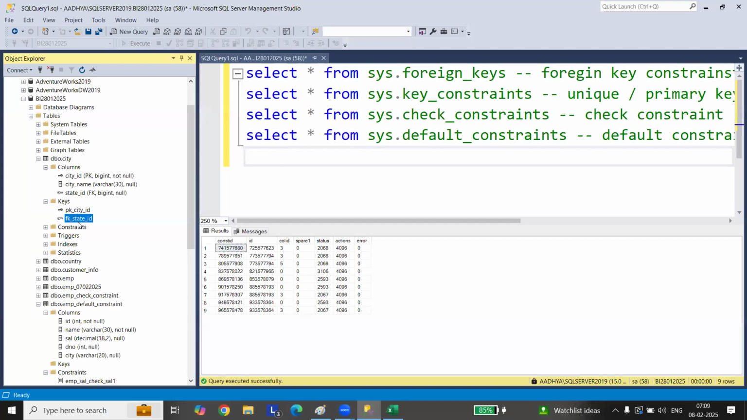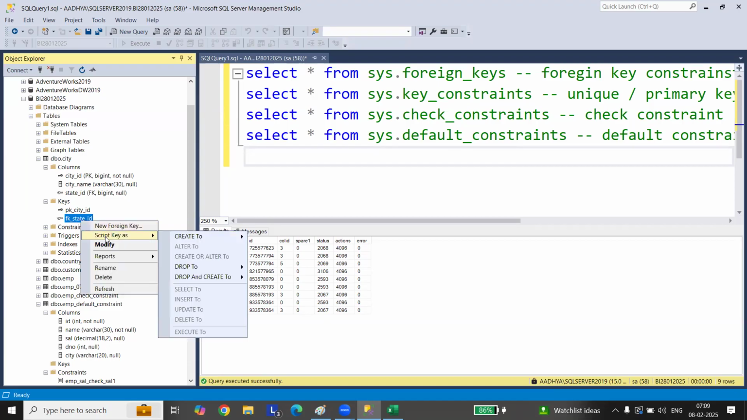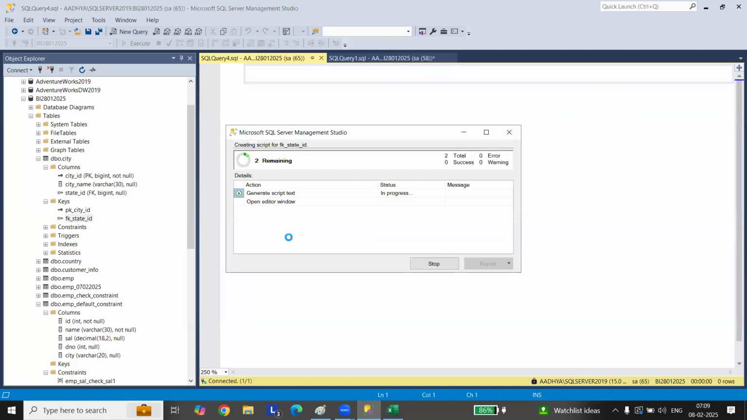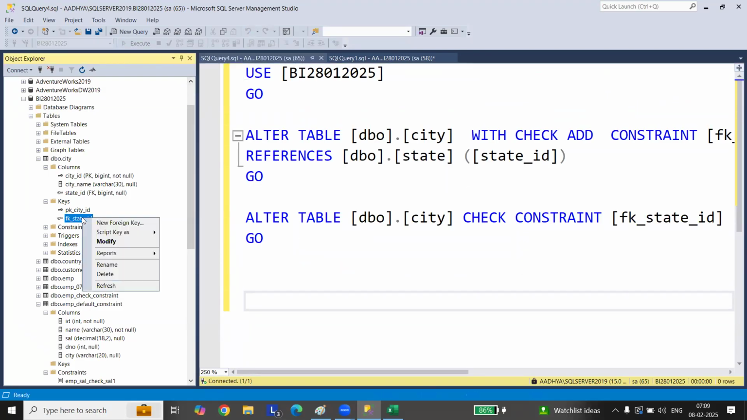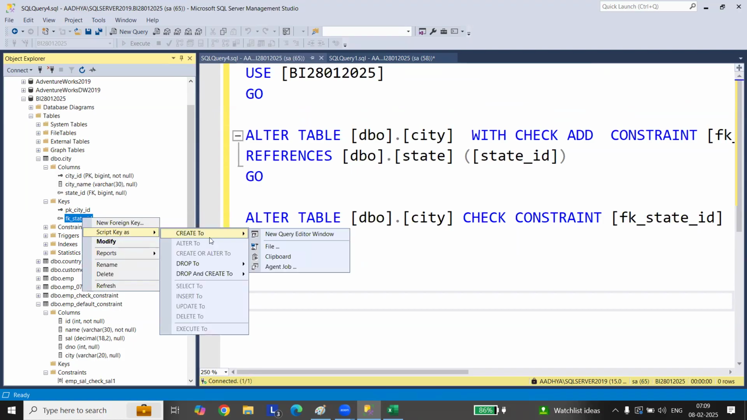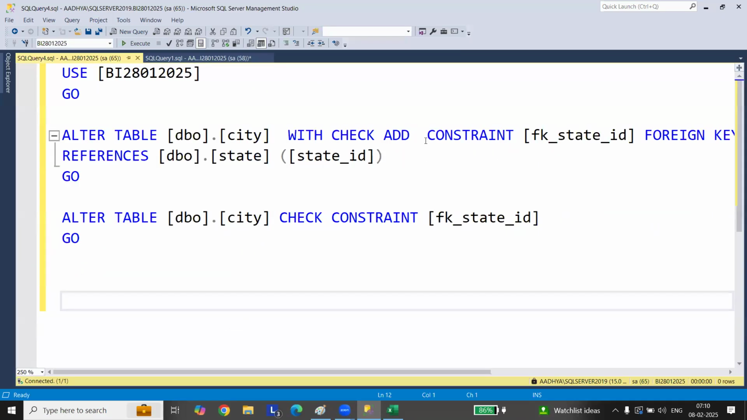Then how do you identify? Go to that particular table, right click here, right? View script key as create to query window. So you are writing that script to a new window here, and don't right click and delete here. If you delete, your job will go. You just have to go to script key as create to new query window. Go to this here. So you can see here.